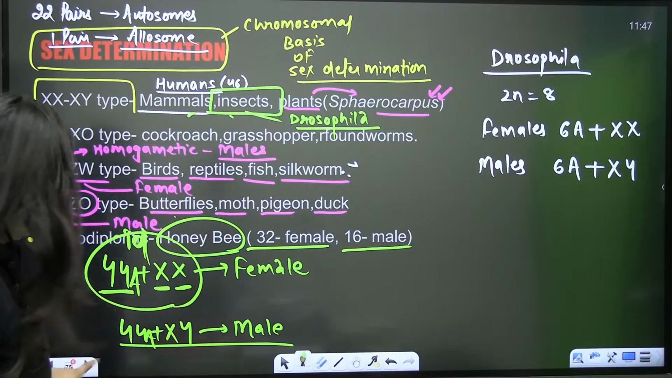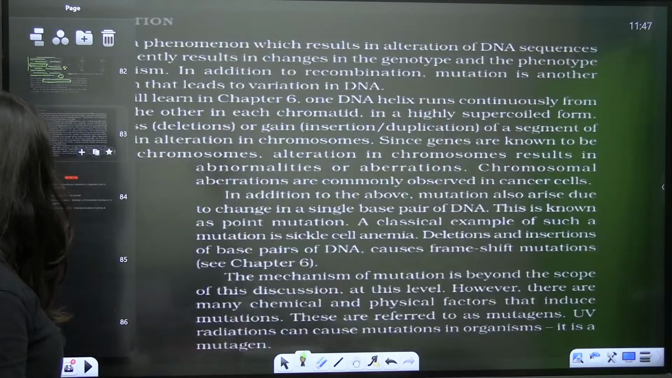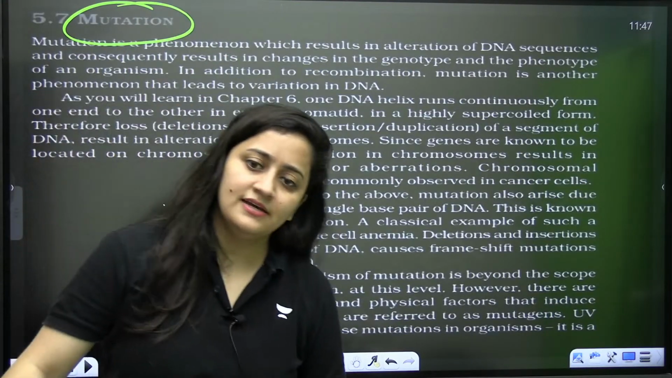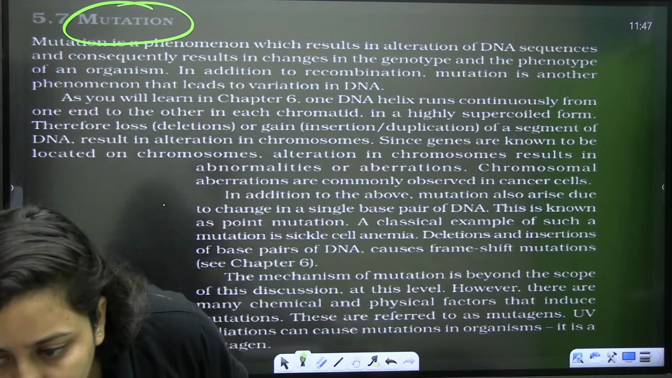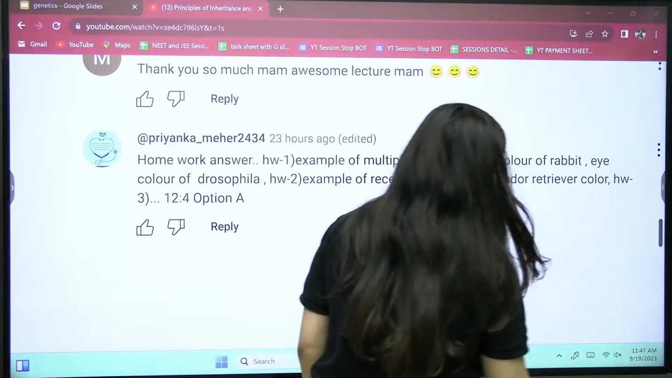So that's it. It's not difficult. This part is actually not difficult. Just focus on the examples. So in the next class, we'll be starting with mutation, disorders and pedigree analysis. Okay, mutation, disorders and pedigree analysis. So that's what we are going to study in the next class.